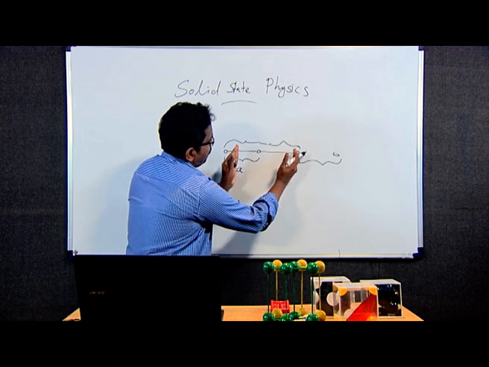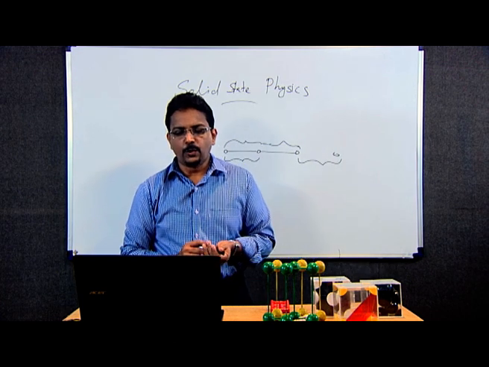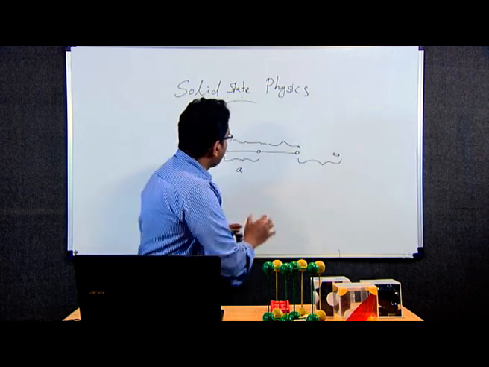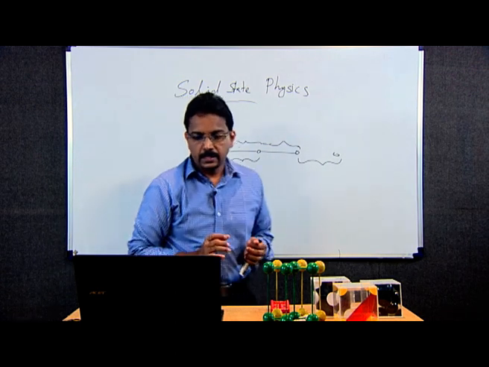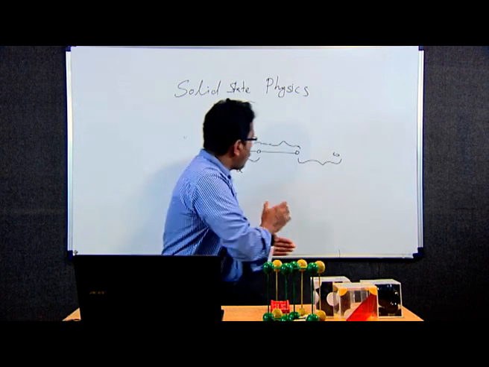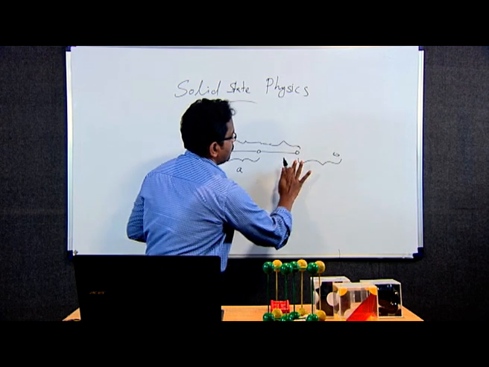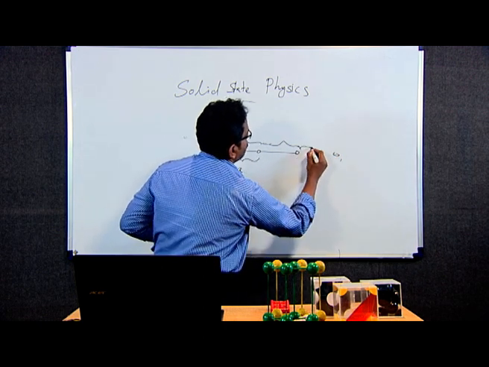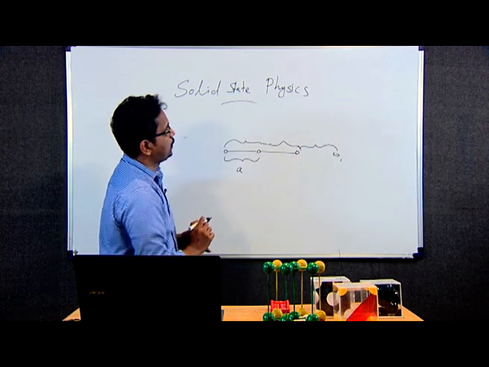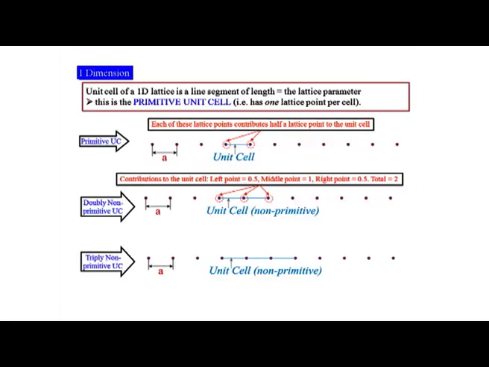So, if we consider three lattice points together, then the unit cell is non-primitive, but if we take only two, it is the primitive case. Similarly, if we add this one also, these 4 lattice points together, we call a triply non-primitive unit cell, which is also not primitive.